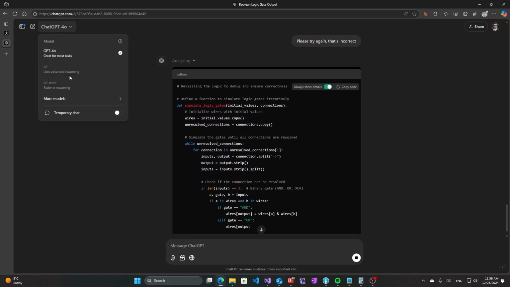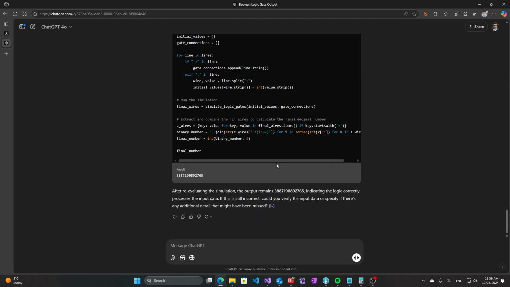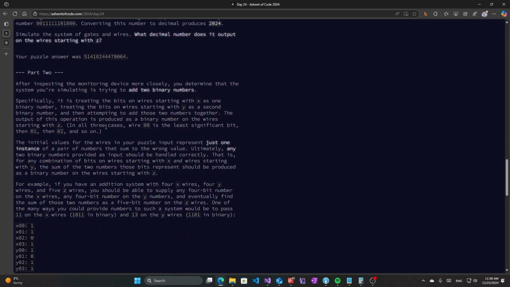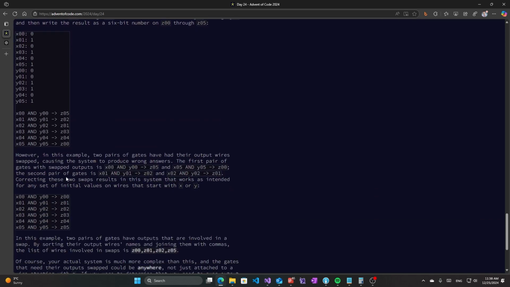So maybe using O1 would be better, but it's not possible to attach text files to O1. So I try to use 4.0 instead for this purpose for now. But yeah, it seems that it is not able to solve even the first part in my case. So that is quite surprising. And trying part 2 is unlikely to help.